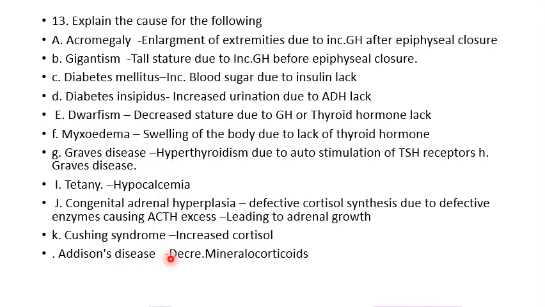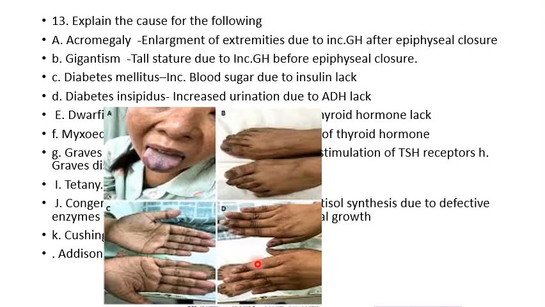Then the last one is Addison's disease. It is due to a decrease in the mineralocorticoids and glucocorticoids. Both the hormones will be decreased. So a classical picture is the pigmentation in the limbs and in the tongue.